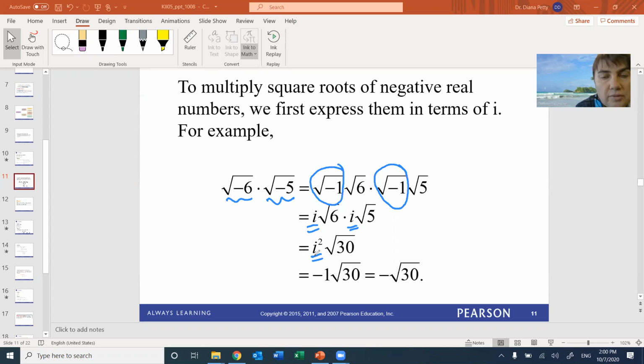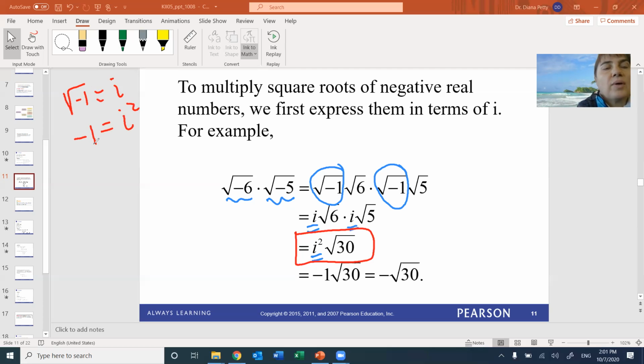So now comes the beauty of it. Remember the two things to remember? You still multiply 6 times 5, but after you get rid of the minuses. So remember i squared. The two things you had to memorize from this chapter were that the square root of minus 1 equals i, and the other one is when you square this, i squared equals minus 1.